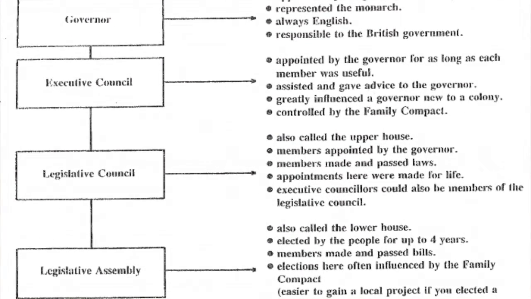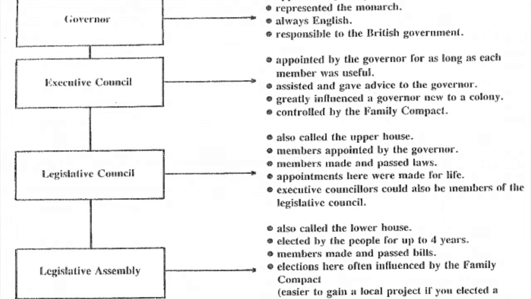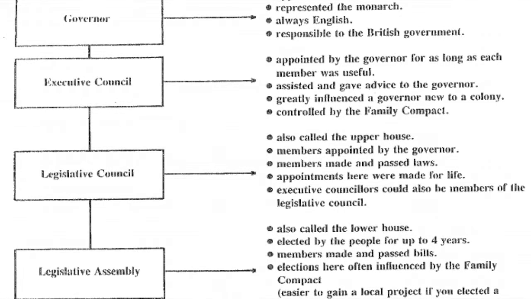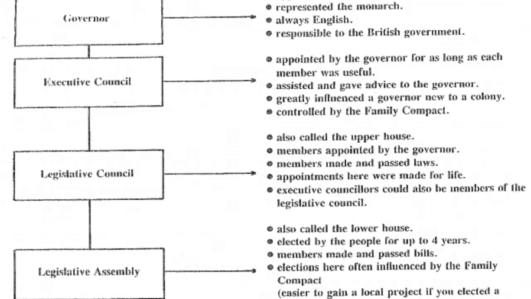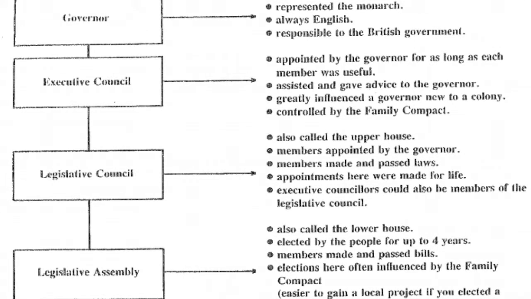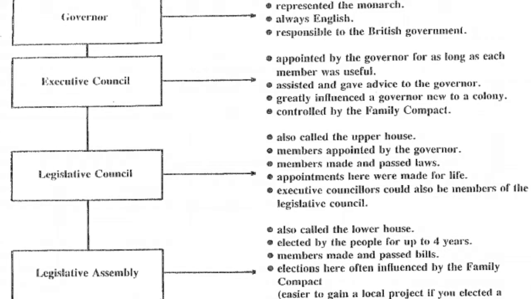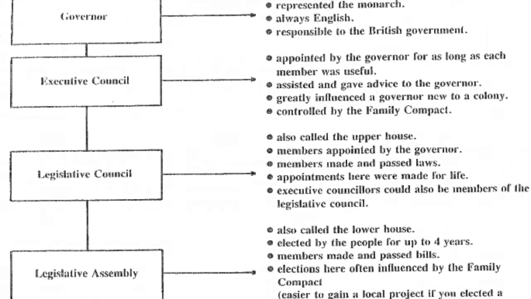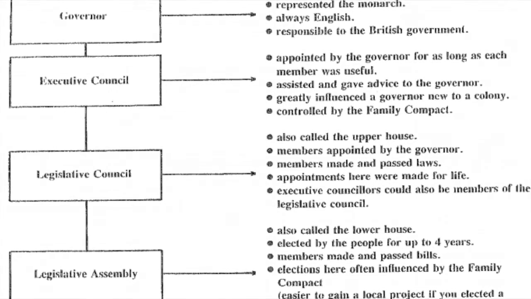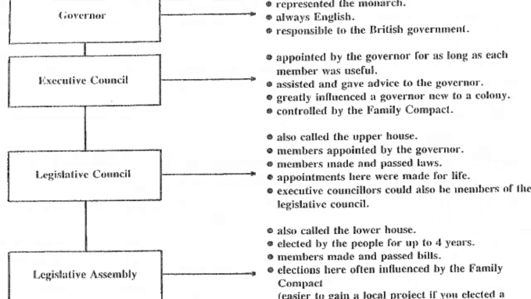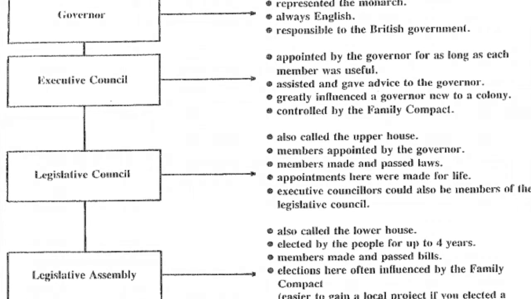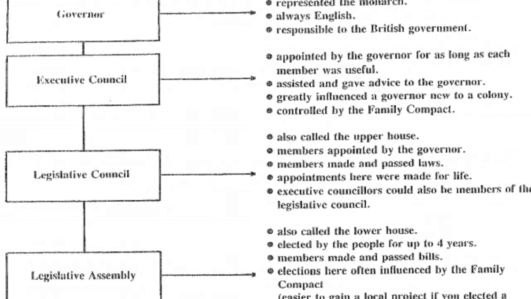The way the people were governed. In Upper Canada, there was a governor who was only responsible to the king, and he led a large ladder of people that governed the colony. Below him was an executive council that was appointed by the governor for as long as each member was useful, and they gave advice and helped the governor govern the people.